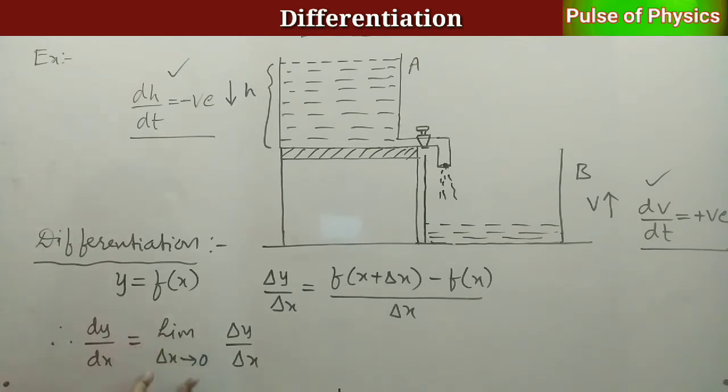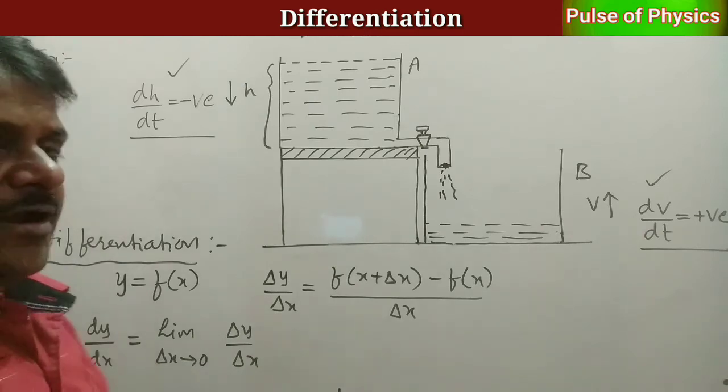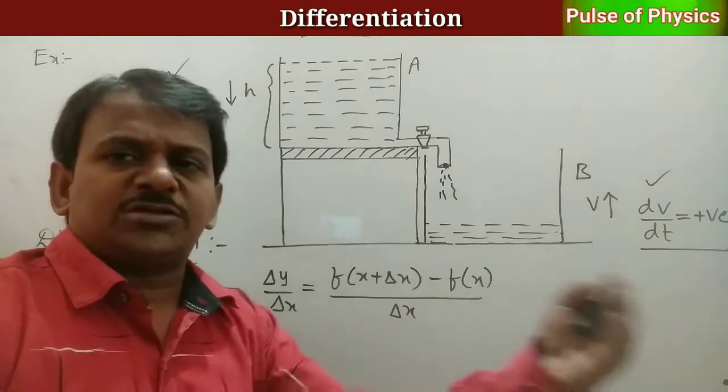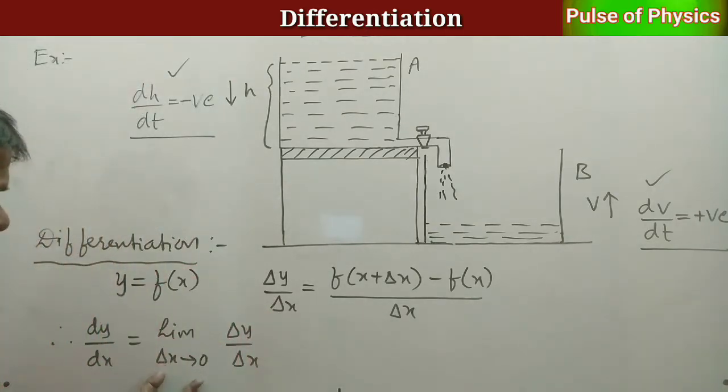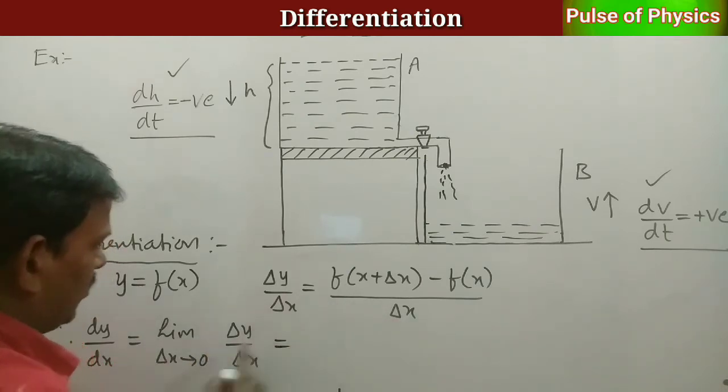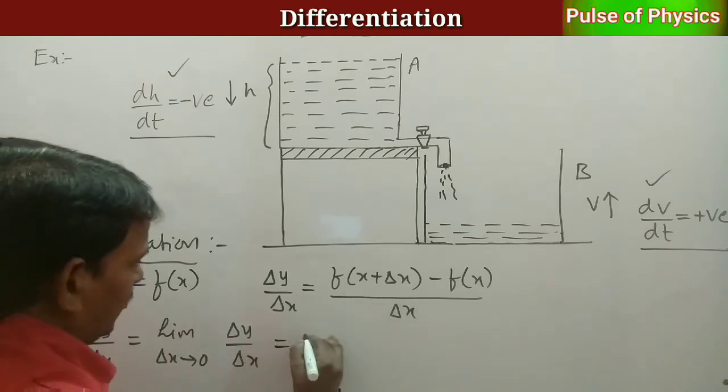Limit is the function: delta x tends to 0, not equal to 0, it approaches 0. Its meaning is, it is the condition. With this condition, how does this value change? Now, I am substituting this value here.